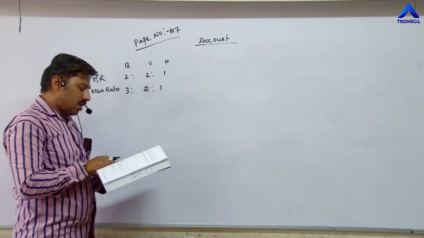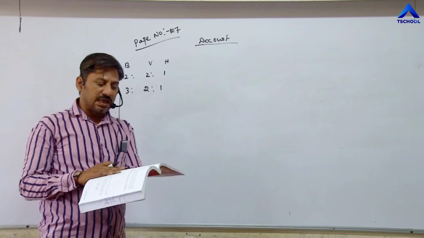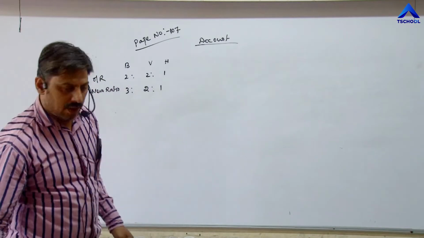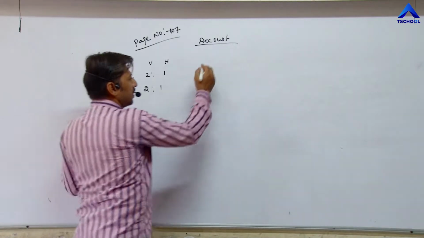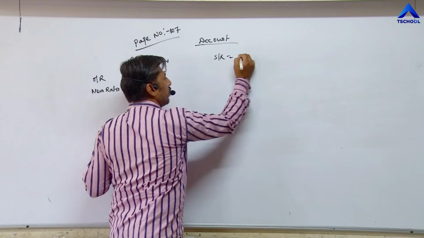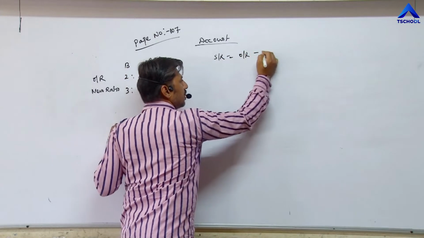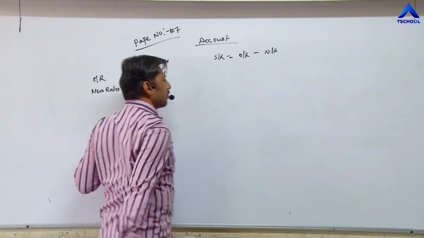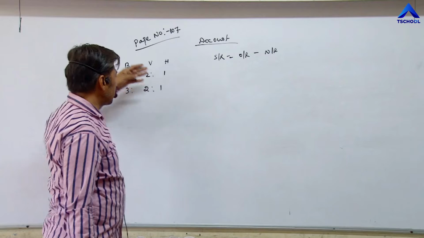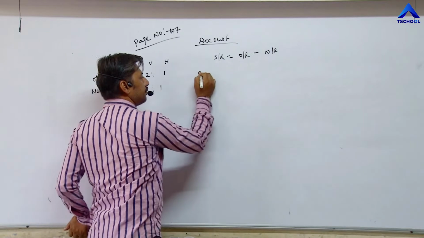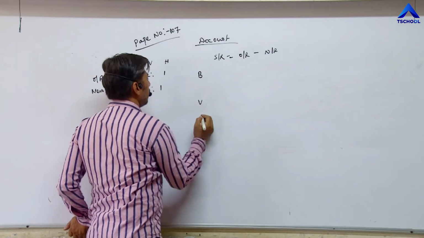Now the question is, from this information calculate the sacrificing ratio. Again, the formula of sacrificing ratio is equal to old ratio or old share minus new ratio or new share. Now calculate the sacrificing ratio of the three partners, B, then V, then H.